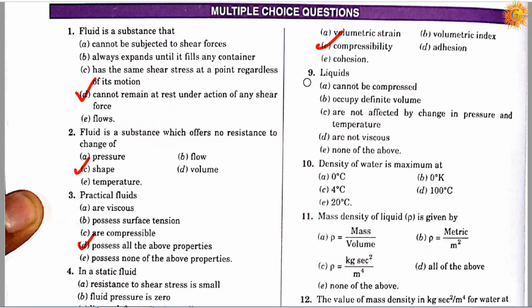Question number 9. Liquids: option A, cannot be compressed; option B, occupy definite volume; option C, are not affected by change in pressure and temperature; option D, are not viscous; option E, none of the above. So the correct answer is E, none of the above.